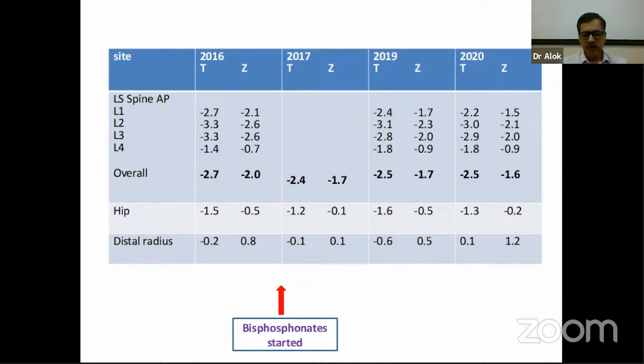So oral bisphosphonates are the first treatment, and only if they fail, or if there is a problem with compliance, or if there is a doubt that the absorption is bad, then we go to IV bisphosphonates in these cases. In glucocorticoid-induced osteoporosis, the major fracture is vertebral, and non-vertebral fractures are relatively less common. Bisphosphonates are shown to have a very good effect on vertebral fracture, but on the non-vertebral fracture side also some benefit is there. It is not that they are without benefit, but the benefit is most on vertebral fracture.